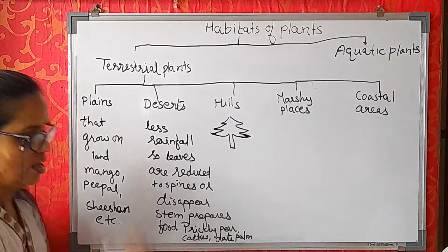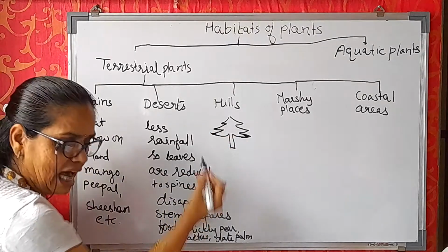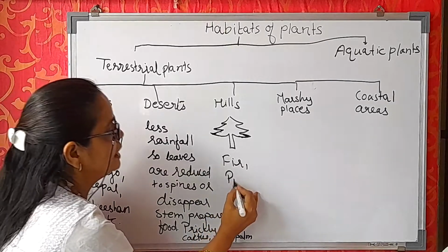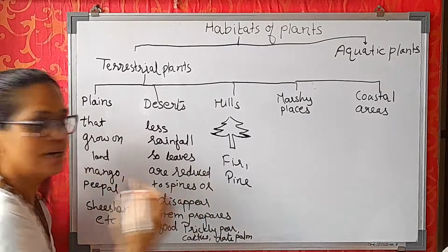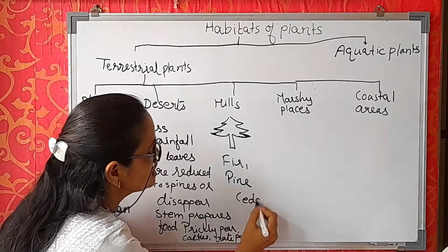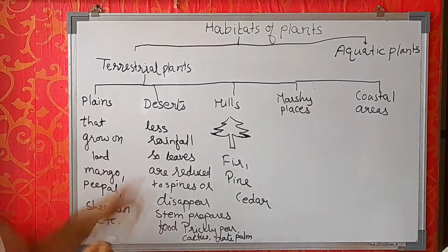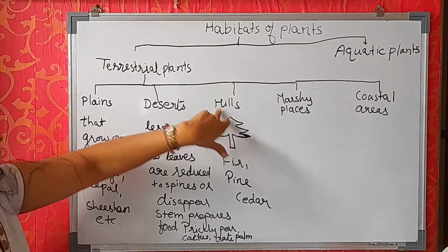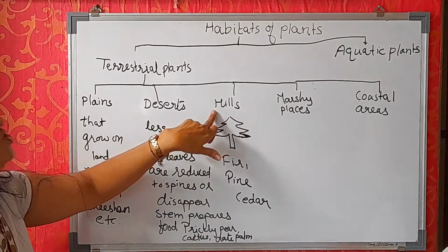Is that clear? So examples of these are fir tree, pine tree and cedar tree. So these types of plants, trees grow on hilly regions. So this is their special feature.